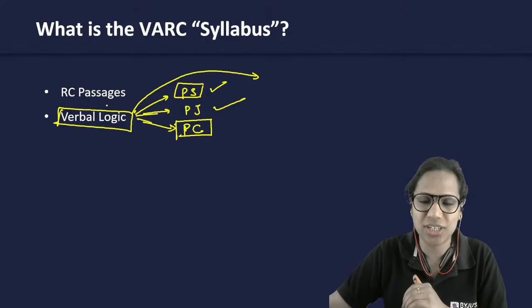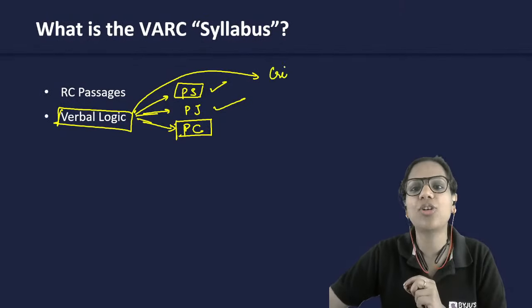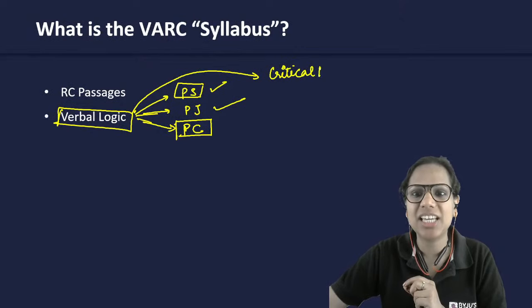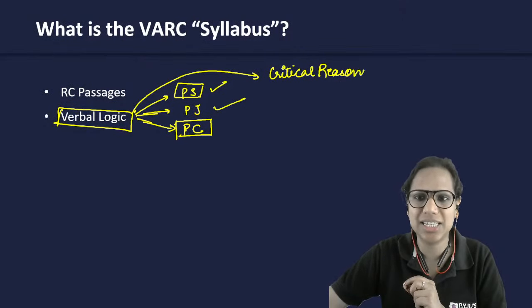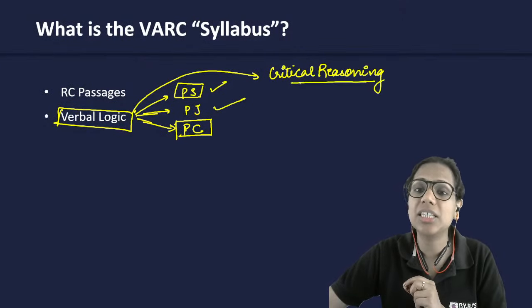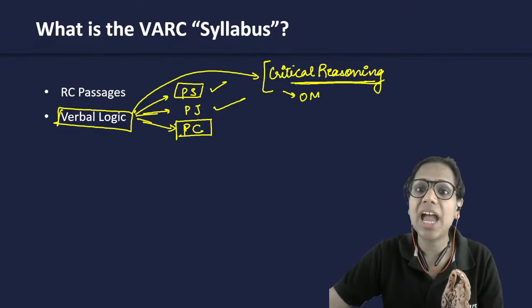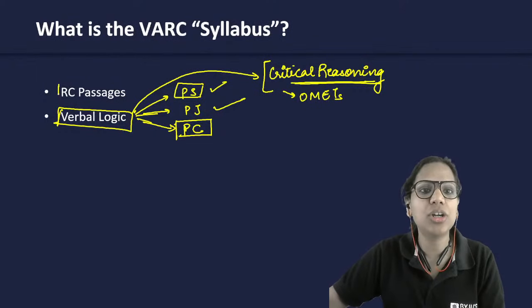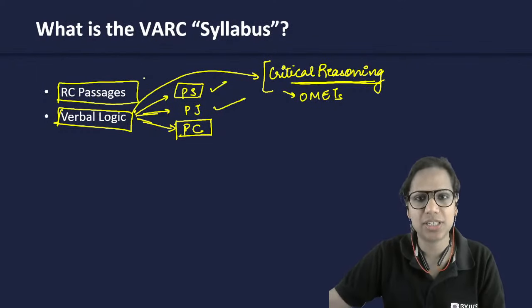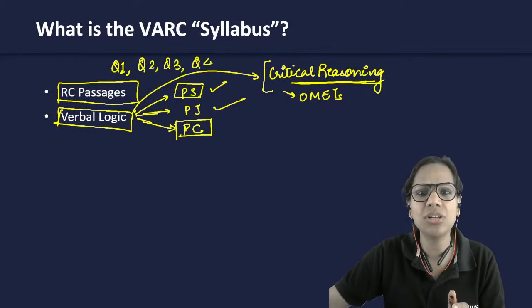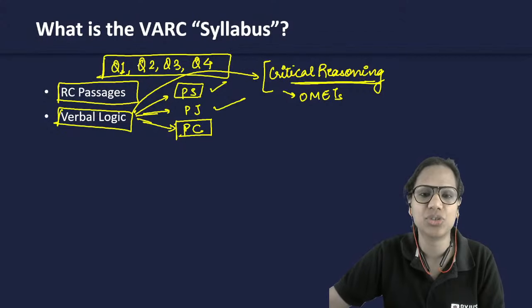they also come under verbal logic. And one very important component that comes under it is what we call critical reasoning. Critical reasoning, a lot of direct questions from it are asked in your OMETs. And even in CAT, your reading comprehension passages, the questions that come from these passages. So, for the last couple of years, we have been having 4-question RCs. Every RC has 4 questions.